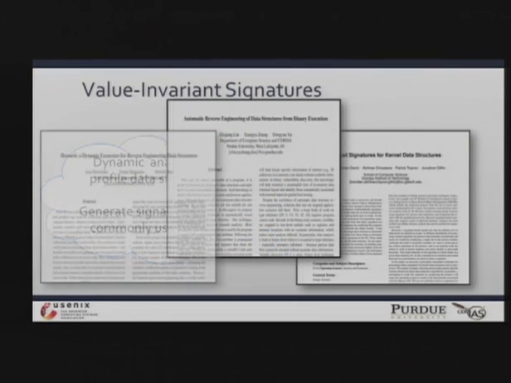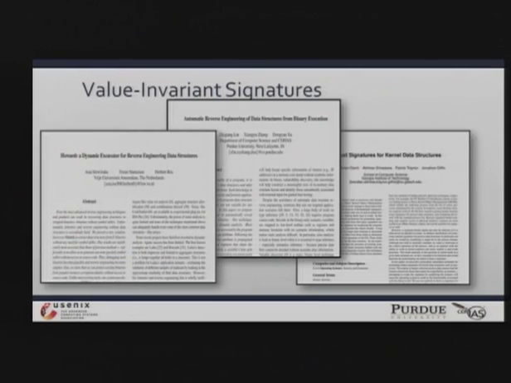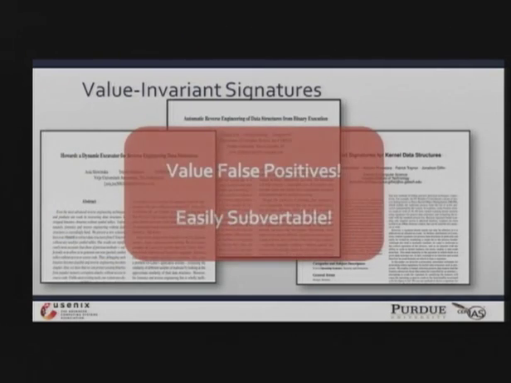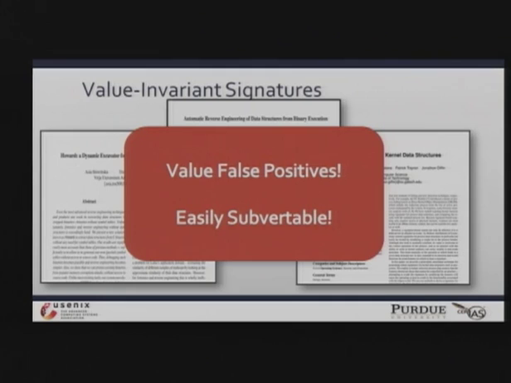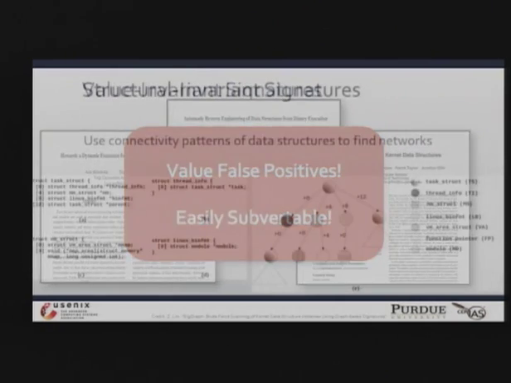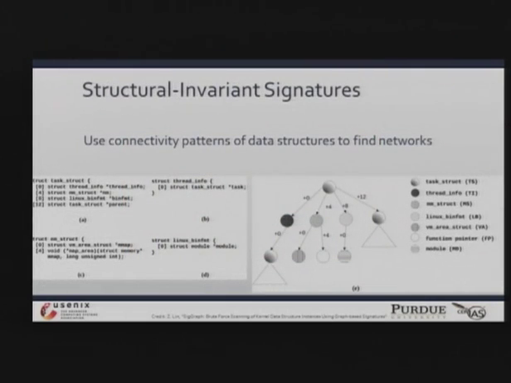And then later on, other papers did the same thing with recovering data structure signatures from user mode applications in different contexts. But the problem with these is that value-invariant signatures are very brittle. They rely on you just knowing, oh, this field has to be a constant. Oh, this field can only be between 10 and 20. So you can see that that can easily break in practice, and it's easy for an attacker to break this as well, right? You can just fiddle with those important fields and no longer can your data structure be found during an investigation. So to beef up this idea, people figured out, well, data structures naturally form networks in memory.